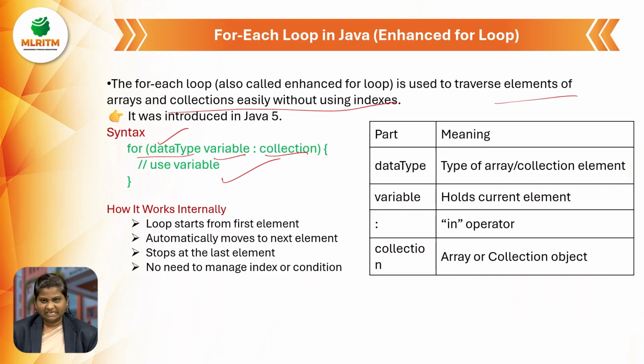No need to manage index or condition. We are not mentioning any condition like in while, do while or for loops. In those we used a condition to check, but in the for each loop we did not mention any condition or any updation.